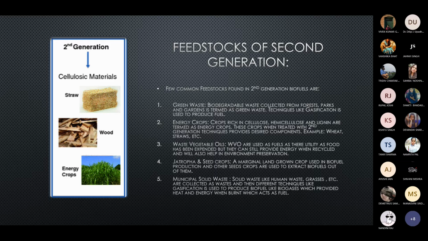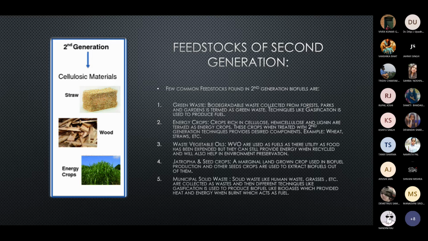Jatropha and other seed crops, the marginal land crops grown and used in biofuels production, are used to extract biofuels out of them. Municipal solid waste. Municipal solid waste basically consists of human waste, grasses, and some of the kitchen waste that few people dump out. These wastes are then collected, and then different techniques like gasification are used to produce biofuels like biogas, which provides energy when burned, and it can also act as fuel.